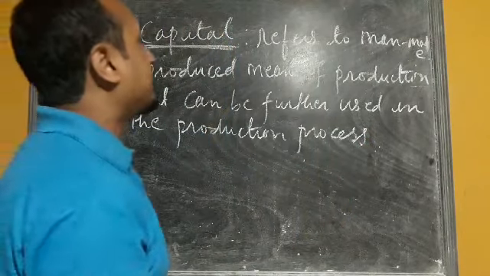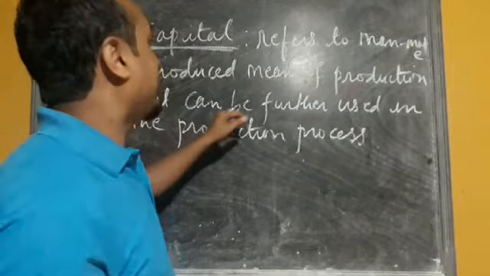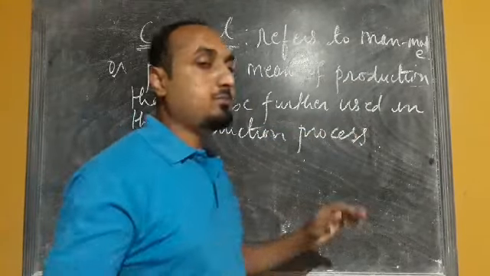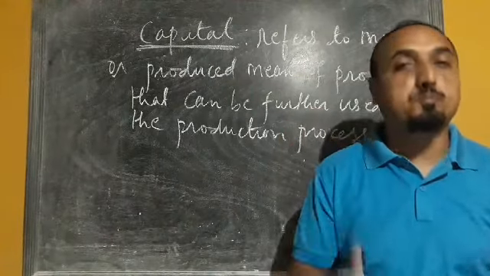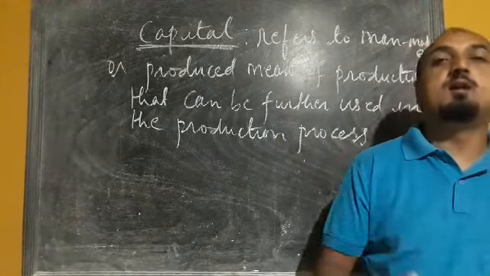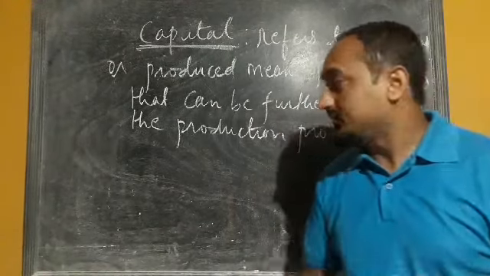Okay, so capital refers to man-made or produced means of production that can be further used in the production process. Whatever the machinery, equipment, tools, buildings, factories, vehicles, these all are part of capital.